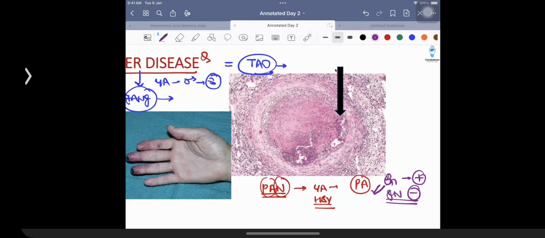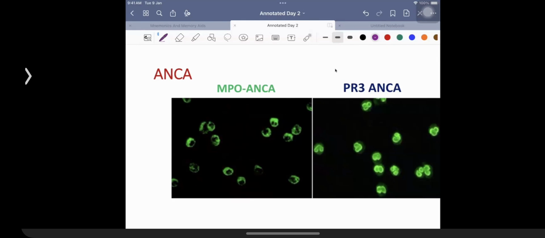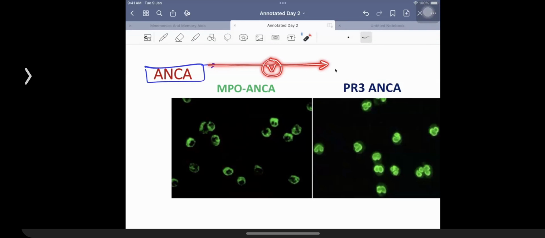Patients who are going to be having polyarteritis nodosa are going to be having the presence of the type 3 hypersensitivity reaction. So whenever you're going to be having immune complex formation, it is automatically associated with the presence of fibrinoid necrosis. That's another thing that we have talked about. Then we talk about anti-neutrophilic cytoplasmic antibody. Why did we talk about it? These are examples of vasculitic conditions and these patients are going to be having a high risk of RPGN. Especially which type of RPGN will you associate in these patients, type 1, type 2 or type 3? These patients are going to be having type 3 RPGN.